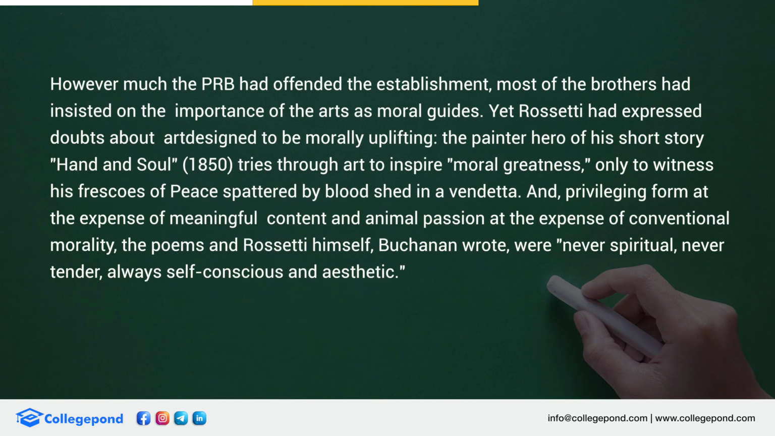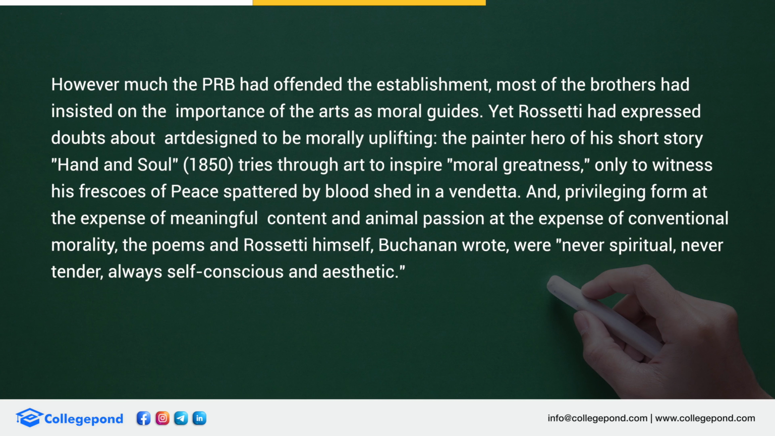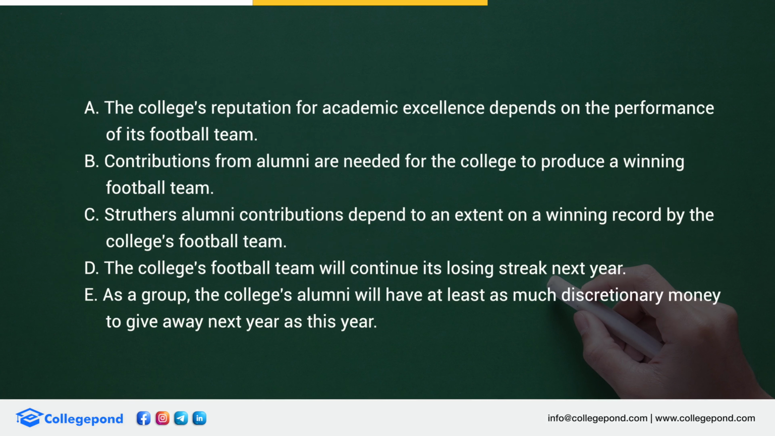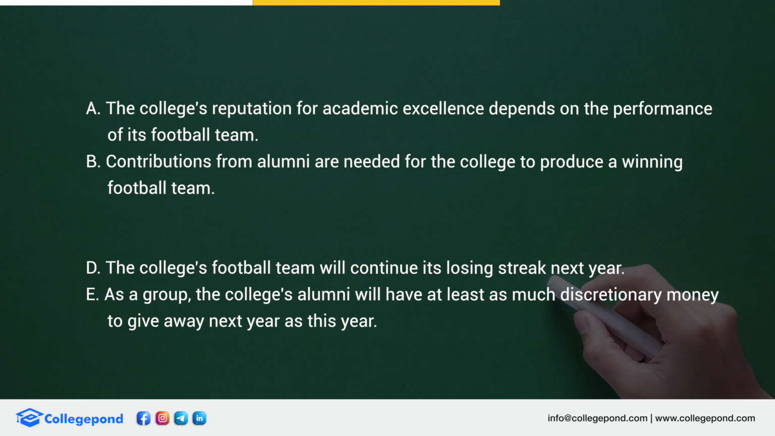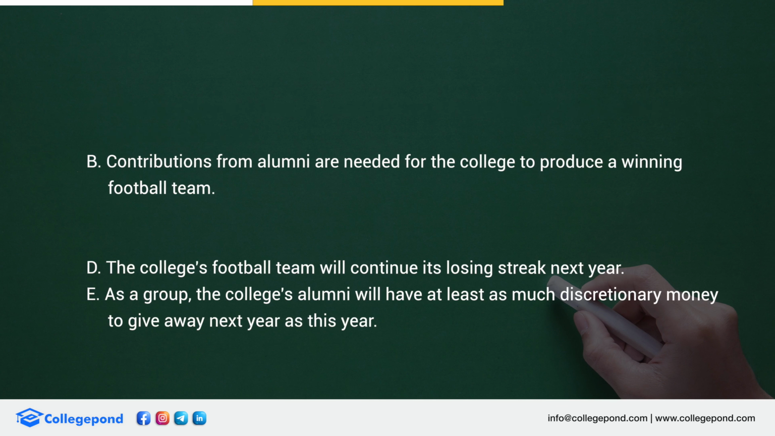Now, if you see the first line, it says that art and literature were expected to contribute to education. There is another sentence over here which says that PRB had offended the establishment. So that means I'm going to eliminate option C. Number 2, the clue over here was criticized by reviewers. Now, if I go back over here, it is saying that he was criticized by Buchanan. So that means Buchanan is critiquing him. It's not many reviewers. His review was critiqued by only one person. That's why I'm going to eliminate option A.